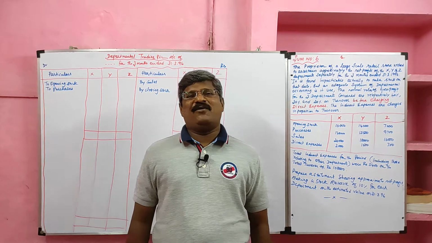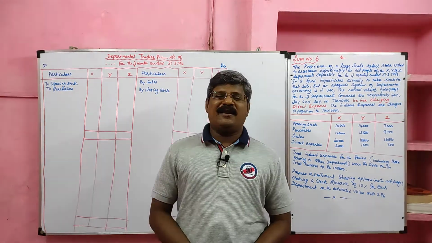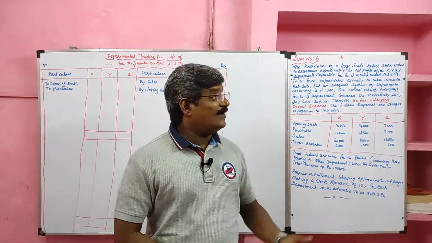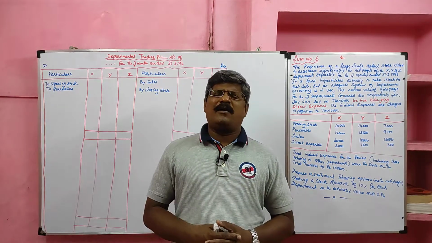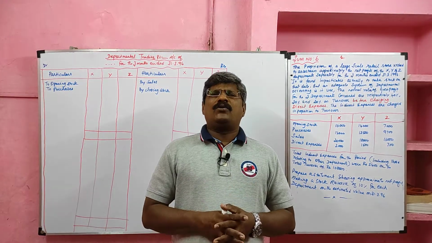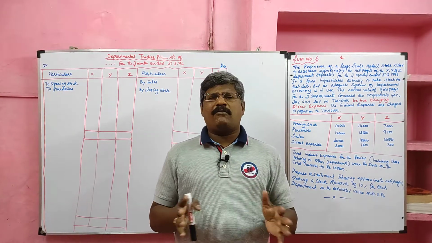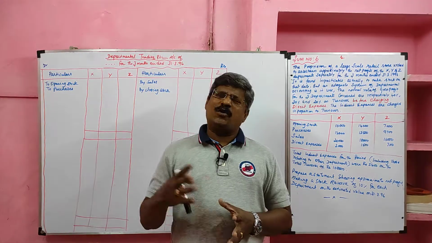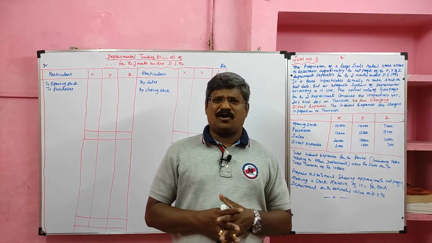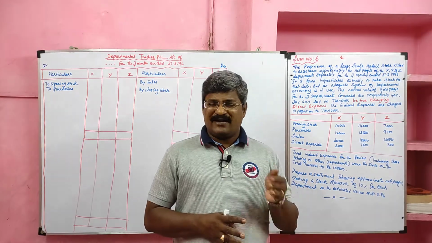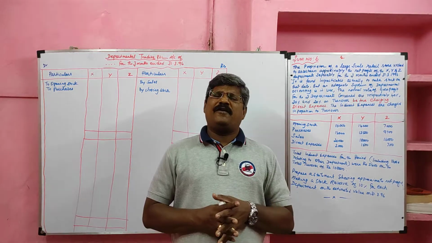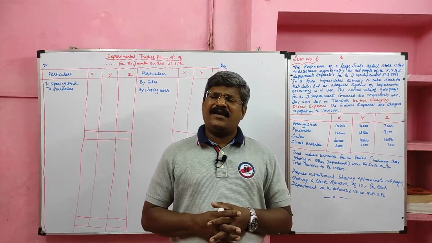Students, today we are going to learn the sixth problem in relation to departmental accounting. Look at the problem. In this problem, closing stock is not given. Instead of that, gross profit is given. Normally, in all the problems, closing stock is given and we have to ascertain the gross profit in the trading account. But in this problem, the gross profit ratio is given, and we have to ascertain the closing stock.